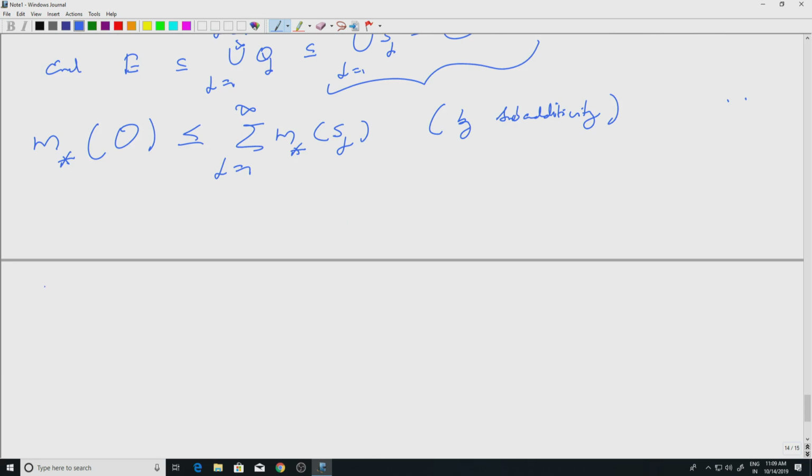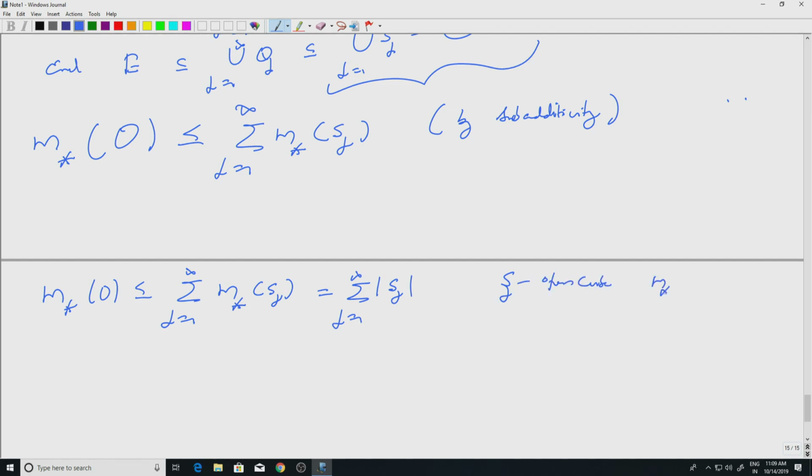So we have m star of O less than or equal to summation j equal to 1 to infinity m star of Sj, which is equal to summation j equal to 1 to infinity mod Sj, because Sj is an open cube.